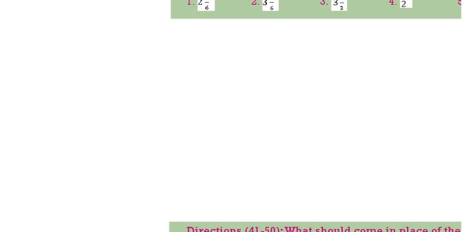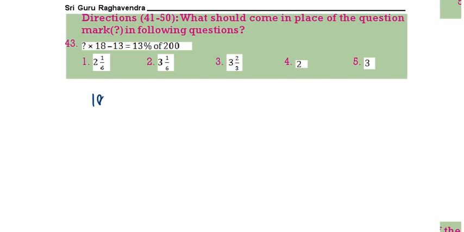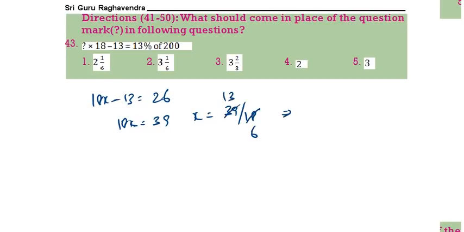Next. x into 18, that means 18x minus 13 is equal to 26. 18x is equal to 39, x is equal to 39 by 18, 3 6s are 18, 3 13s are 39. 13 by 6 is nothing but 2, 1 by 6. 1 is the correct answer. Next question.